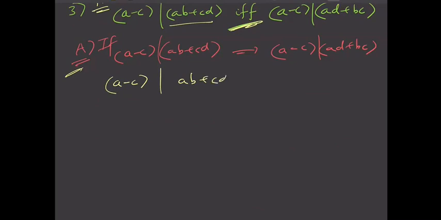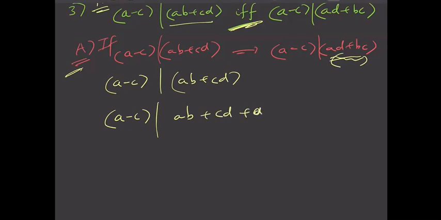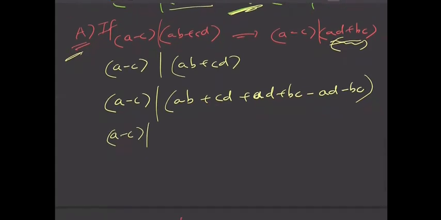So I need to prove that a minus c divides ad plus bc. Now you see I'm doing a clever manipulation here. I'm generating this ad plus bc by just adding ad plus bc and subtracting ad plus bc. Fine. I can write this as a minus c divides ab plus cd plus ad plus bc minus ad plus bc, right? Now ad plus bc, I'm just leaving as it is